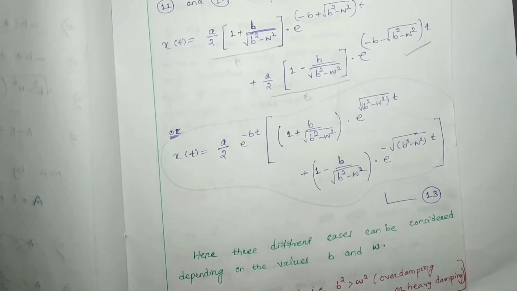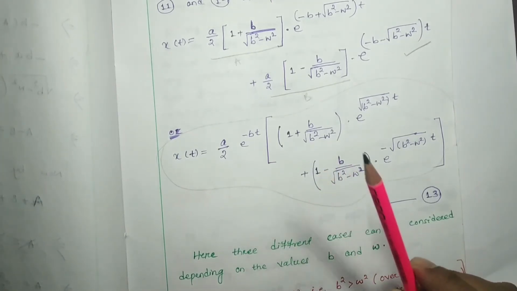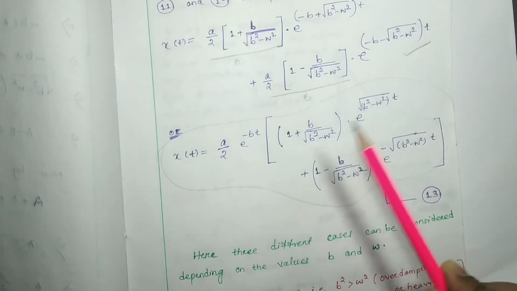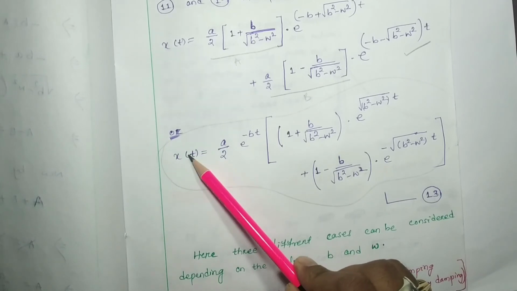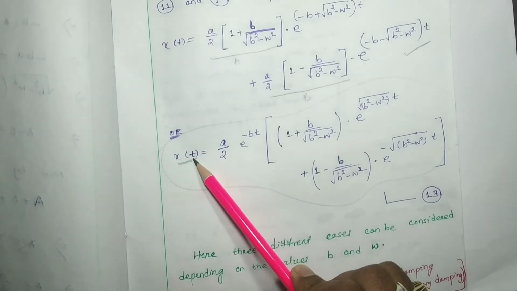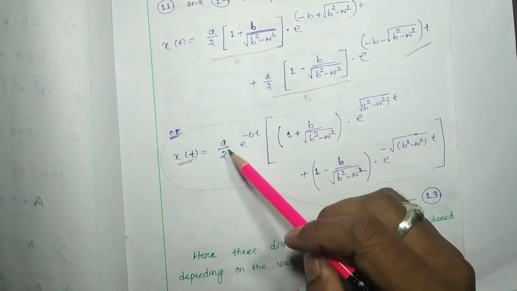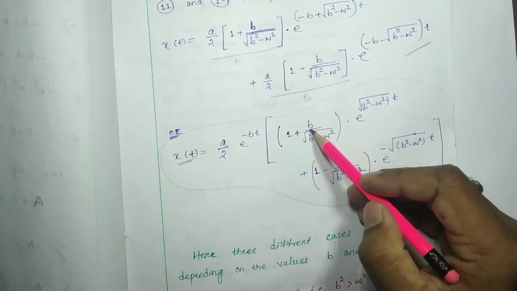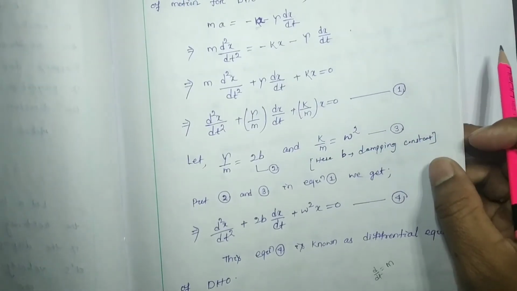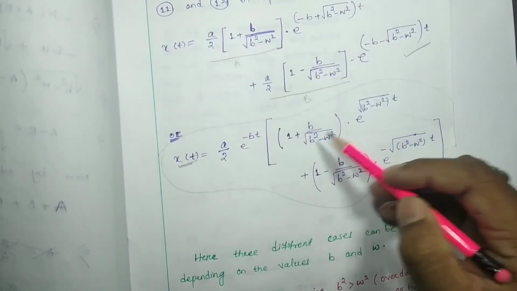damped harmonic oscillator. Okay, so this solution tells us, if B and omega vary, what will be the displacement with respect to time. The left hand side represents the displacement with respect to time, but this displacement depends upon many factors. You can see it depends upon the amplitude, the damping factor. This B means damping constant, yes, damping constant, and also omega.